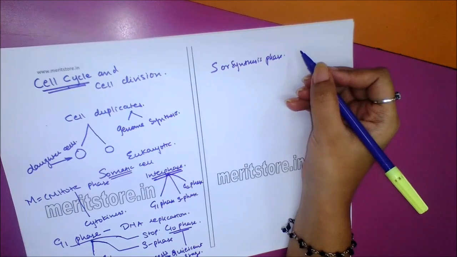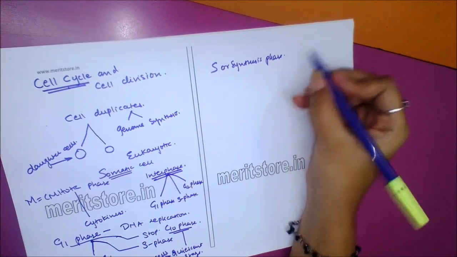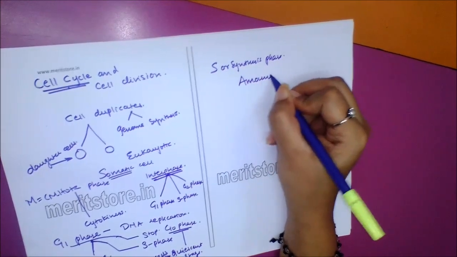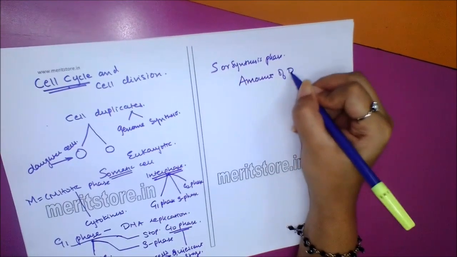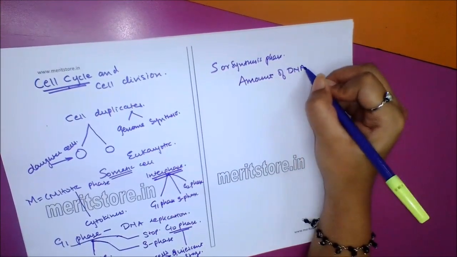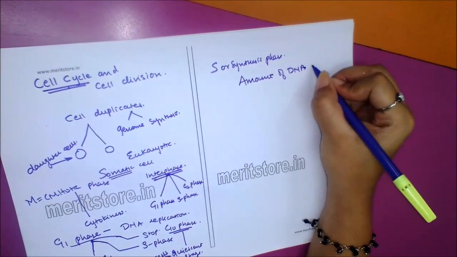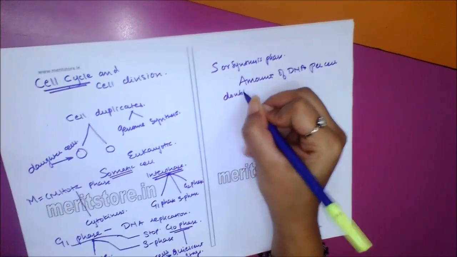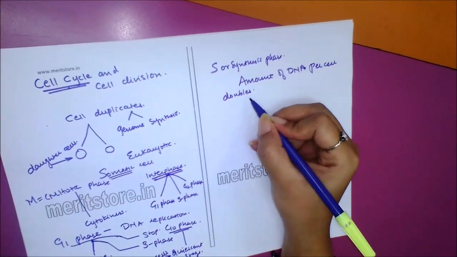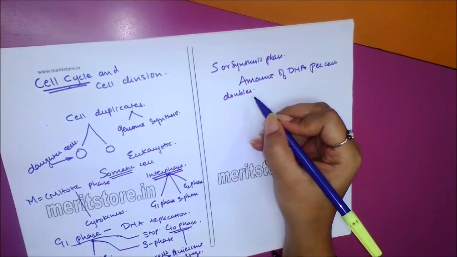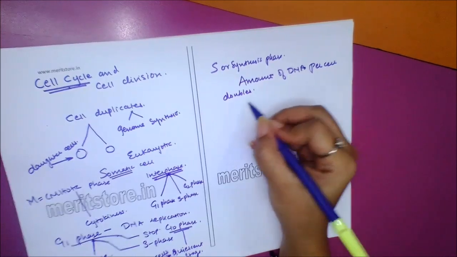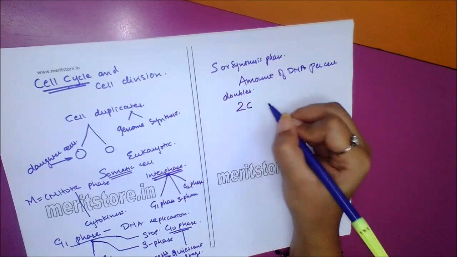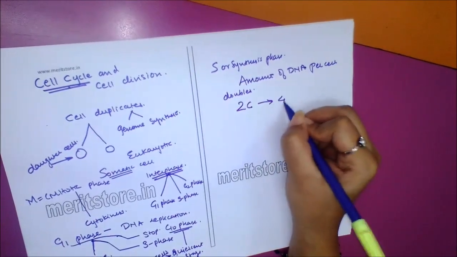During this phase, the amount of DNA per cell doubles. That means if the initial amount of DNA is denoted as 2C, then it increases to 4C.